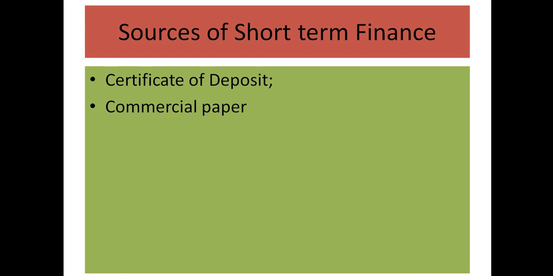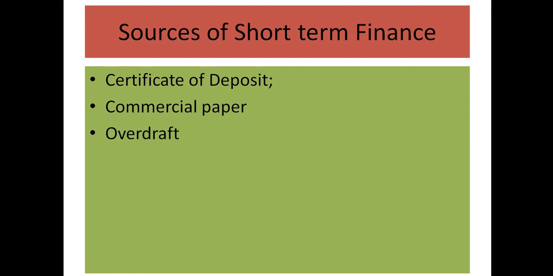Now, what is the difference between certificate of deposit and commercial paper? Commercial paper cannot be issued by any company. A company can issue commercial paper only if it is a very big company. Net worth has to be in certain crores, 5 crores and more than that. But if a small company wants to raise a short-term loan, then it can go for a certificate of deposit. And secondly, certificates of deposit can be renewed automatically after 364 days, because 365 days is 1 year. So within 364 days it can be renewed for another 1 year, but commercial paper cannot be renewed.